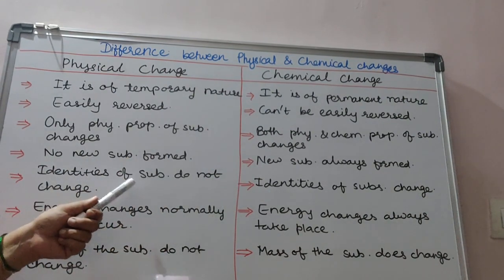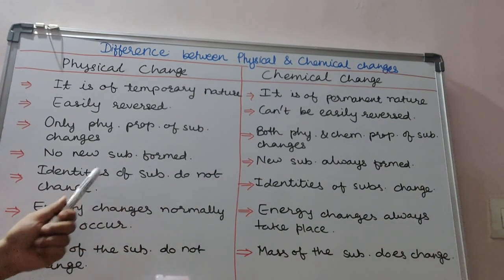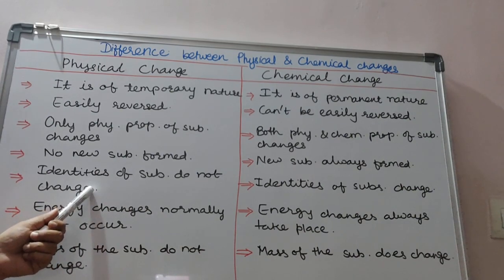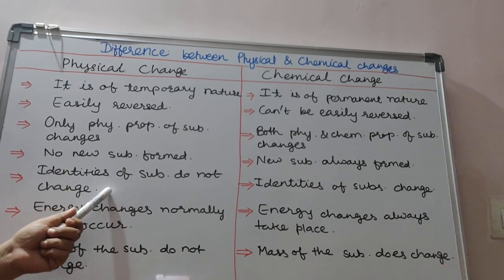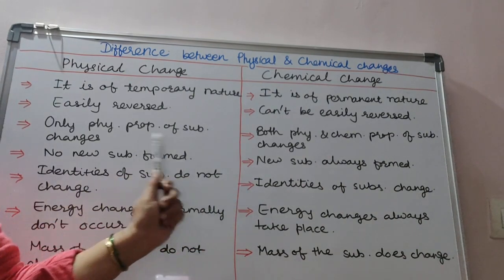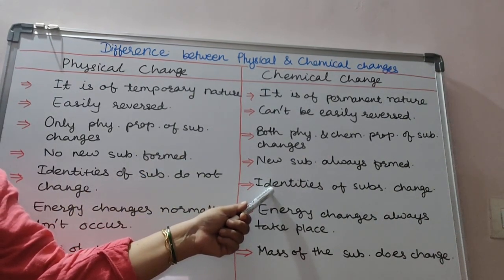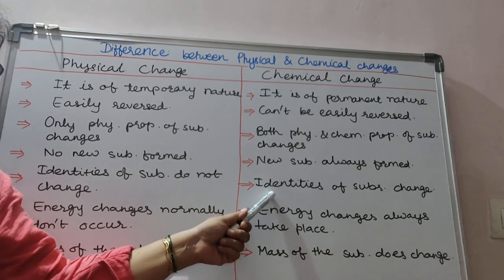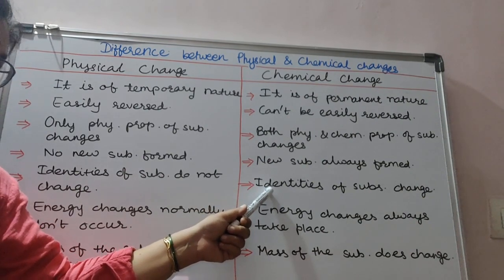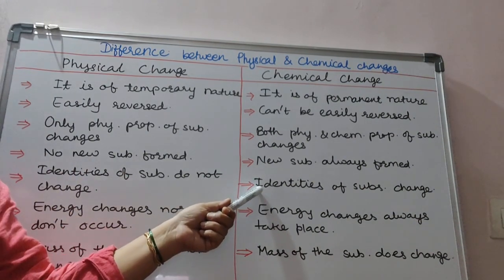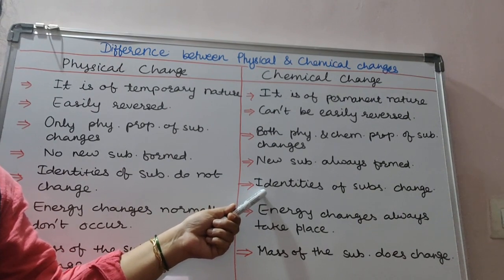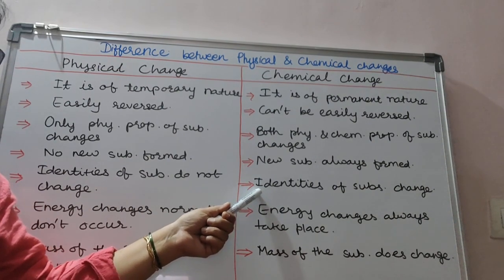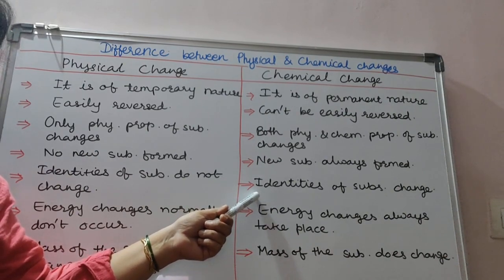Now next is that the identity of a substance does not change. If it is water, it means it has a molecule of H2O and the ratio of hydrogen to oxygen is 1:8. Its identity will not change. On the other hand, the identity of a substance totally changes in the case of chemical changes. For example, when hydrogen burns in air or oxygen, that gas converts into water. So we get a totally new substance and its identity is already lost.